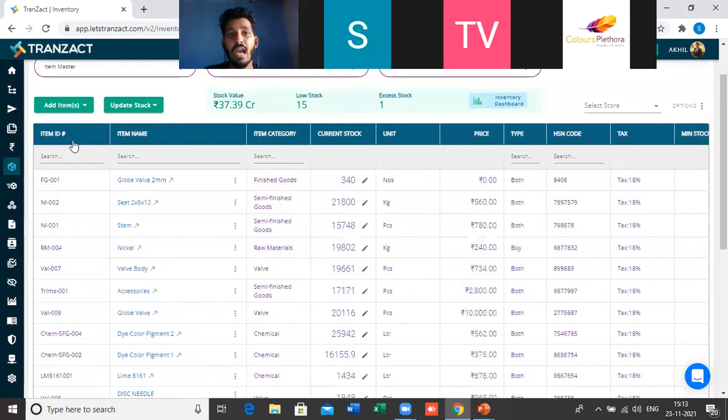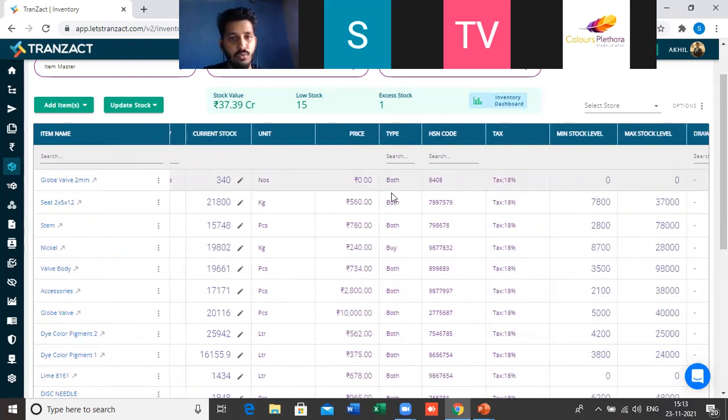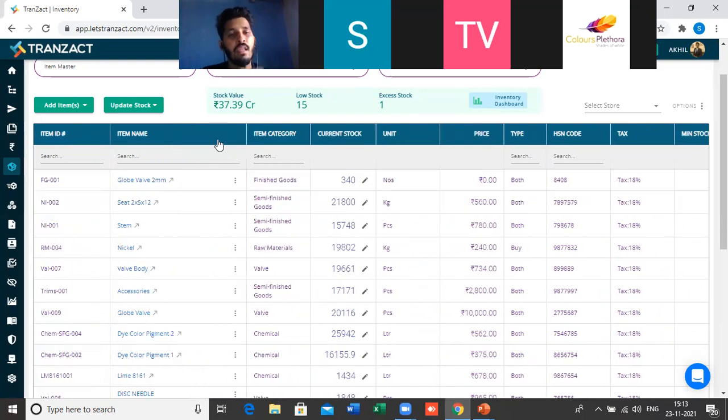So for example, we have to give the item ID, a specific or unique code for every item. Then we have to give the item name, category. Then you will see the current stock unit. Every single detail is there. Here also, if you want to add a new item, you will get an option here. A green color button is there on the left hand side. Just click on the add item button.